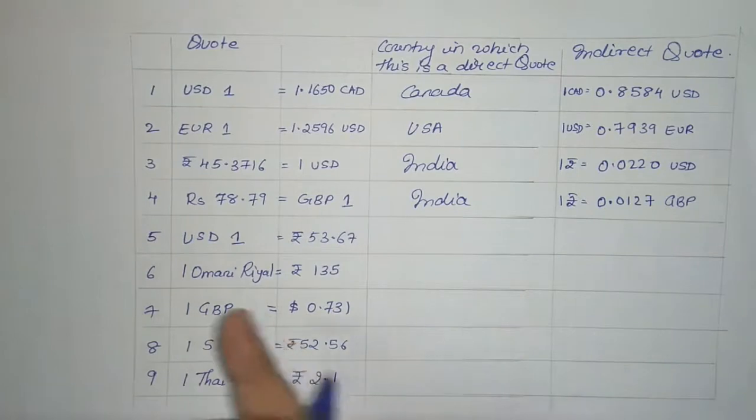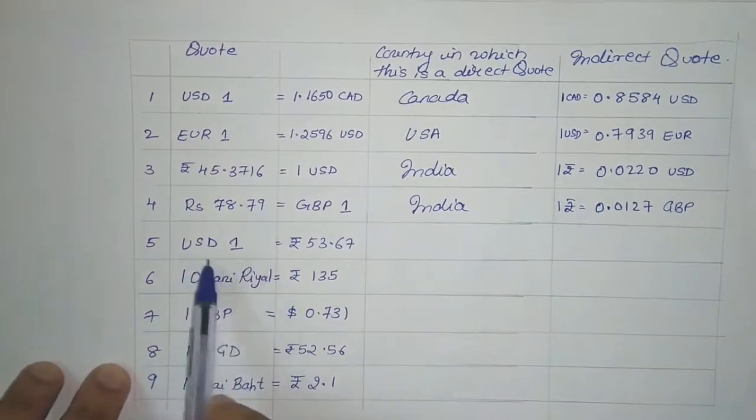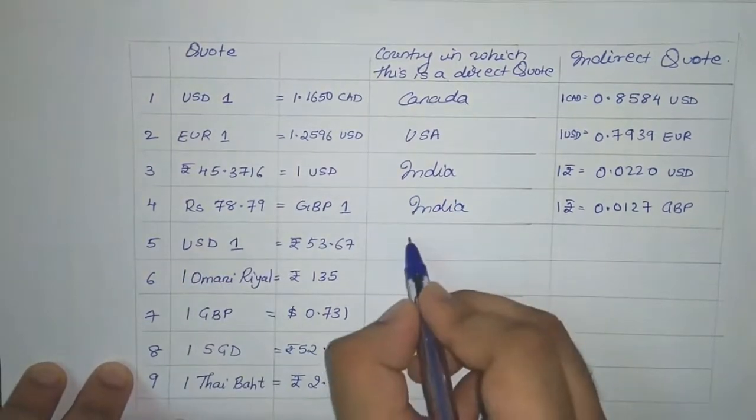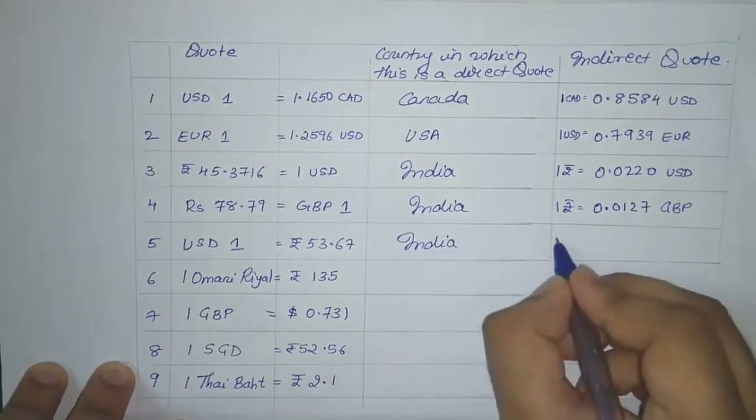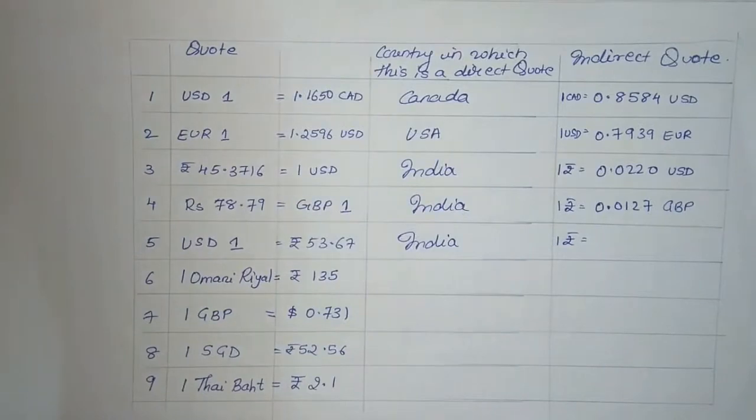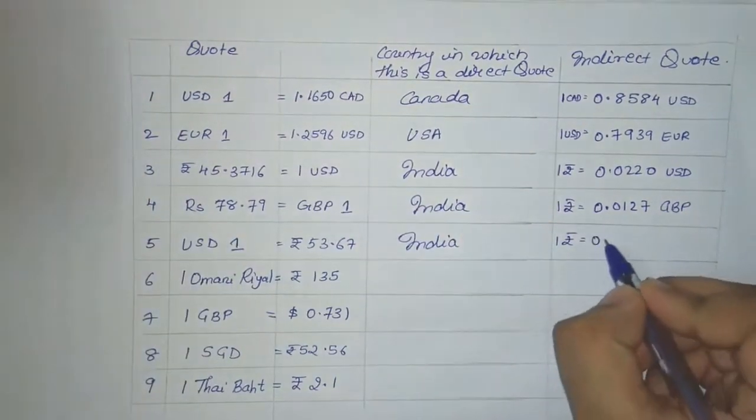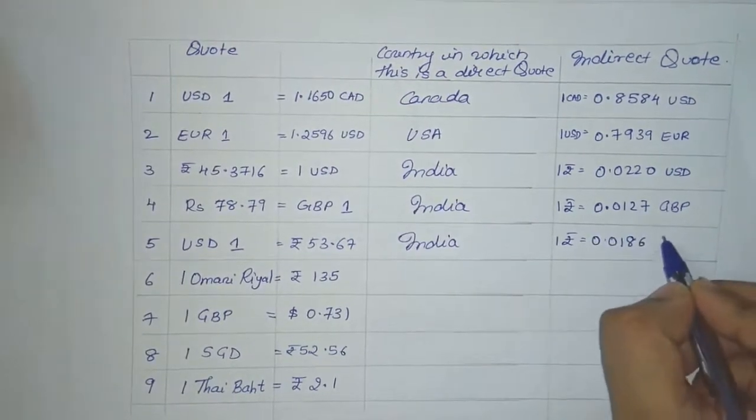Okay, now the fifth, 1 USD is equal to rupees 53.67. Base currency is USD, so the country in which it is a direct quote will again be India. Now in order to find the indirect quote, we'll find the reciprocal, 1 divided by 53.67, so it comes to 0.0186 USD.